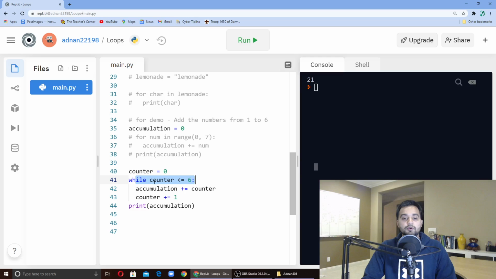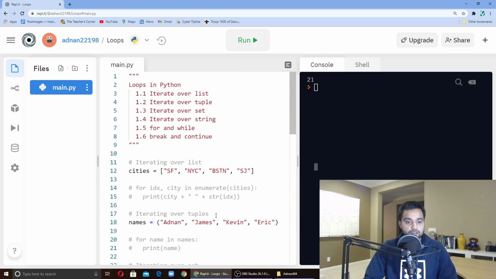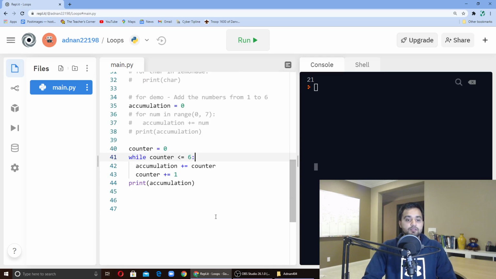All right, so this is more what you're used to if you're coming from other programming languages. All right, so let's see what else on the agenda. Okay, break and continue. Okay, so I really want to highlight this point. So the idea with break is that if you want to break out of a loop early, right, you can using the break keyword. So let's explore how that works.